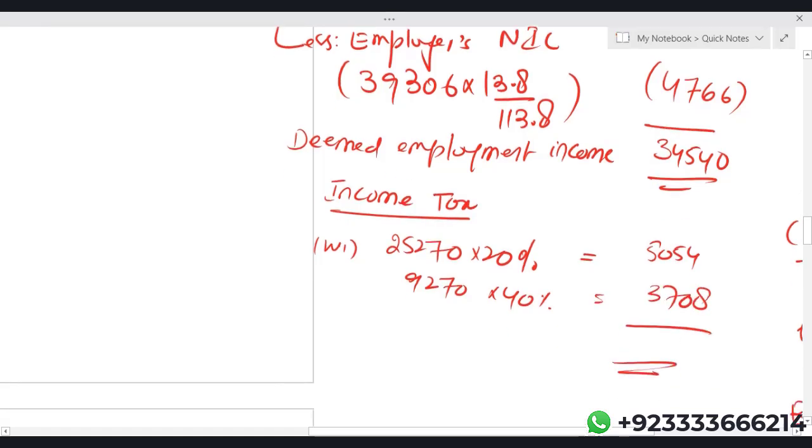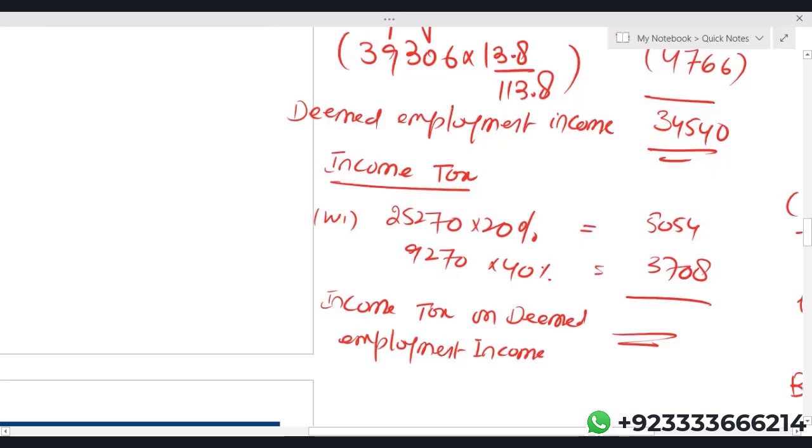Income tax on deemed employment income is 8,762.